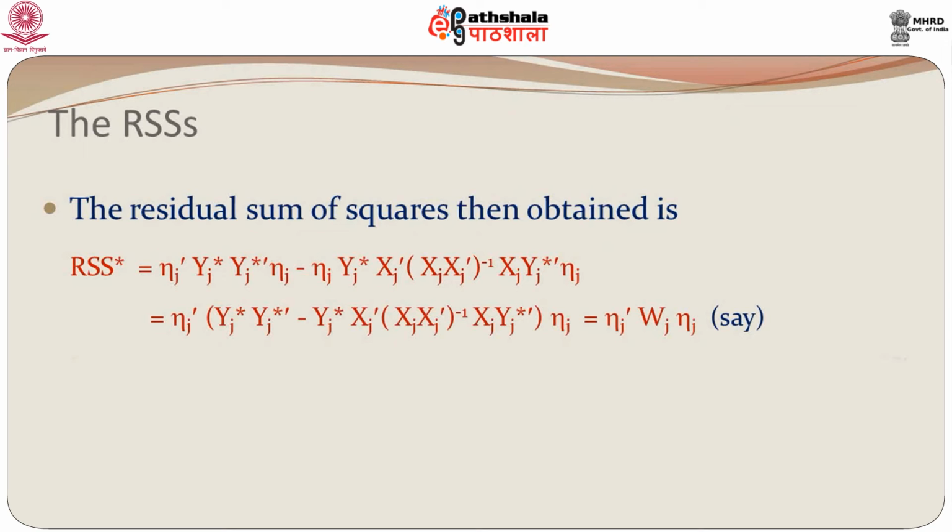And if we simplify this, taking the eta j's on either side, we have eta j prime wj eta j. Now, wj is basically from the data, and eta j's are the unknowns, which we have assumed till now to be known. This is the first RSS that we get.